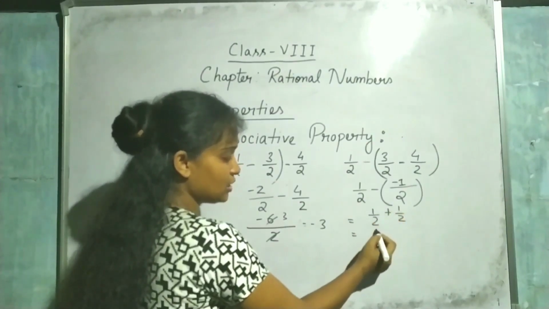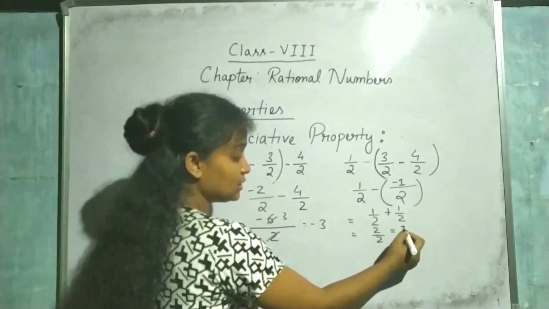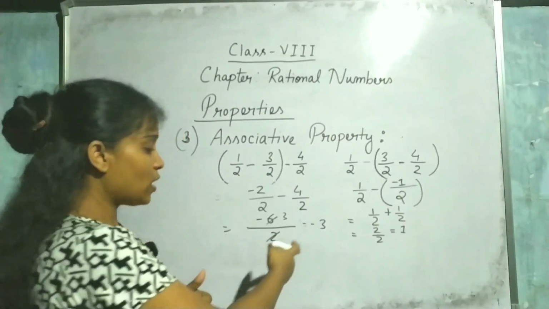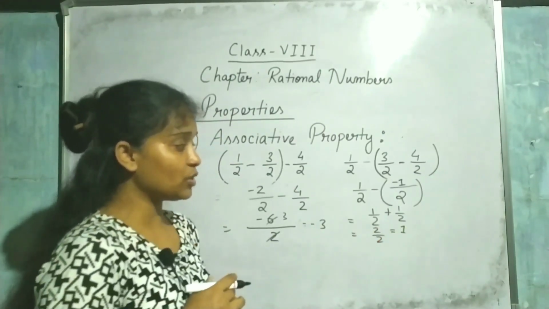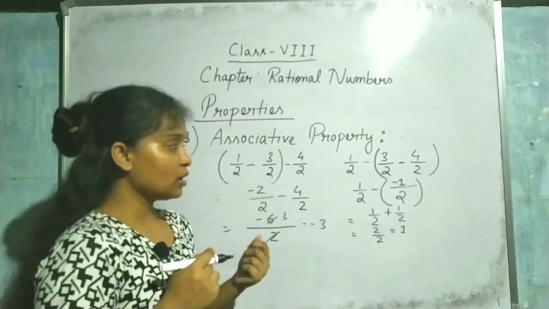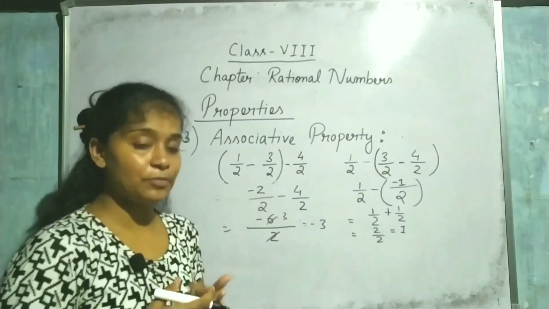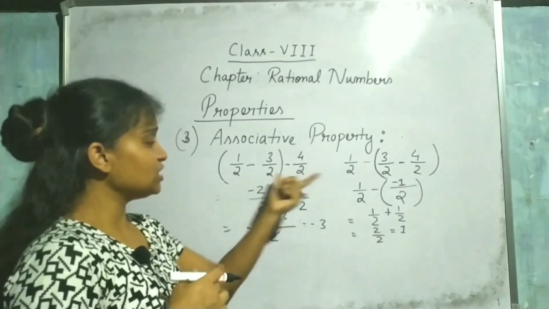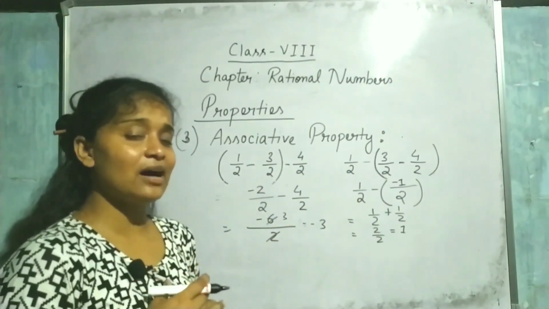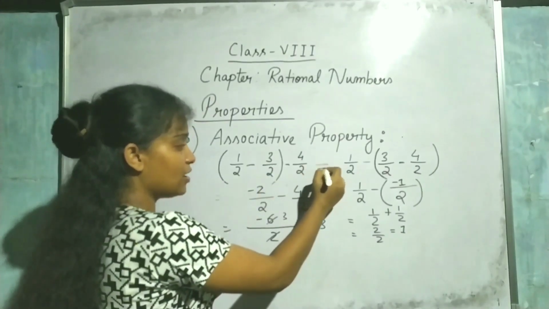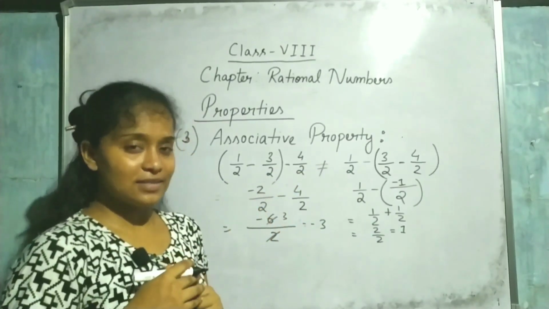Yes or no? Then it becomes 2 by 2. That means what? 1. Can I say that these are equal? No, one answer is minus 3, another answer is 1. So that means what? When we are using subtraction, then it is not associative. Because when I am changing the place of the bracket, the answers are not coming equal on both sides. So they are not associative under subtraction.